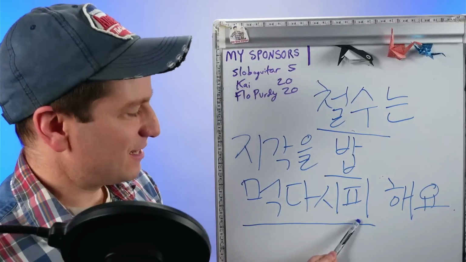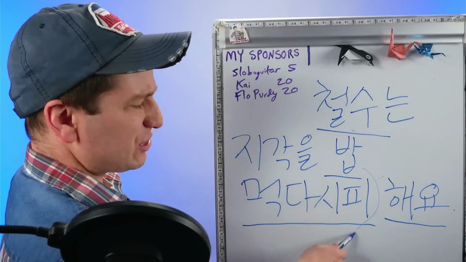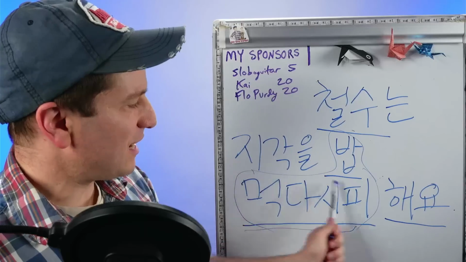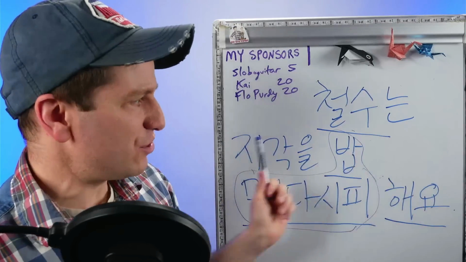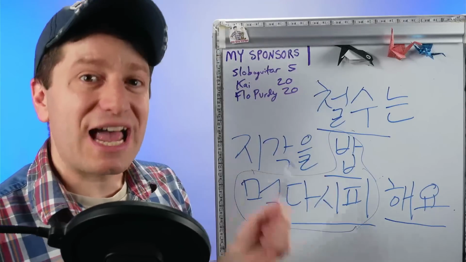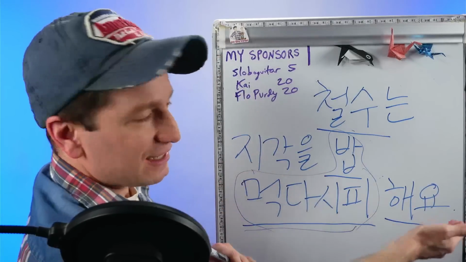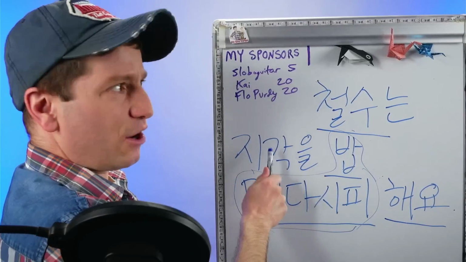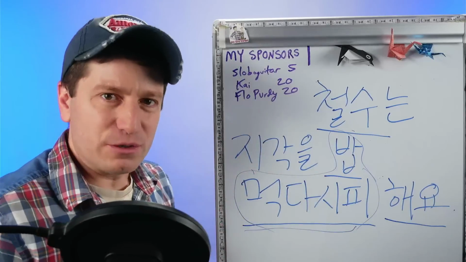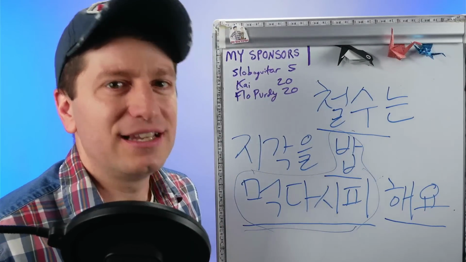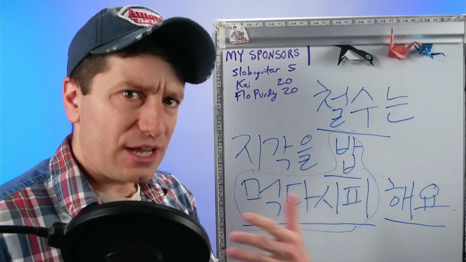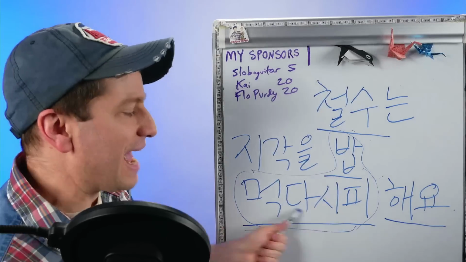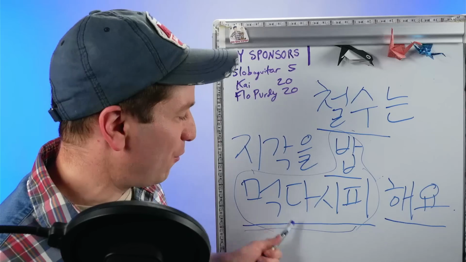In this sentence, this 해요 at the end is actually not really talking about this. The sentence originally is just 철수는 지각을 해요. 지각하다 is to be late. So 철수 is late. 밥 먹다시피 is used as an adverb separately from hada, but it's not saying he is almost eating food late. No, this is used as an adverb. You can also use 다시피 just like an adverb without hada. Hada is just used to show what the person's doing, like whatever verb that's used before 다시피.